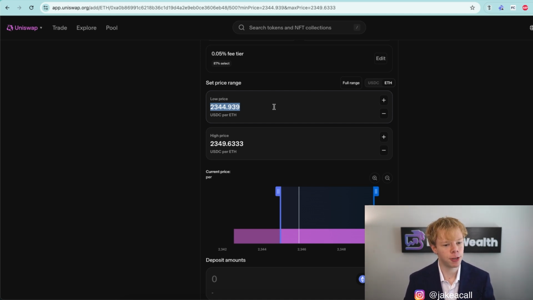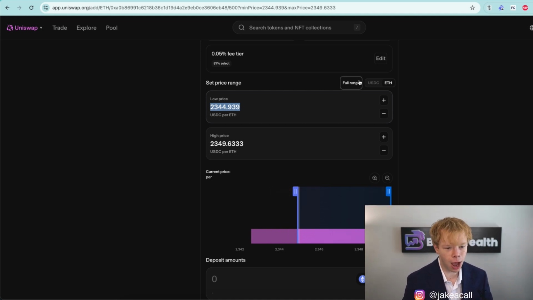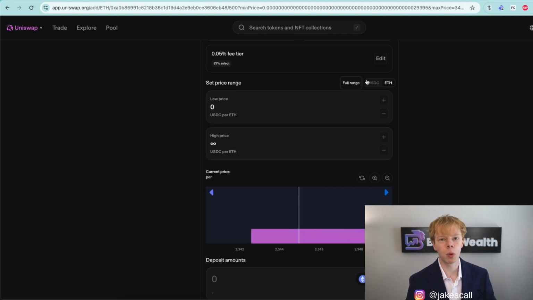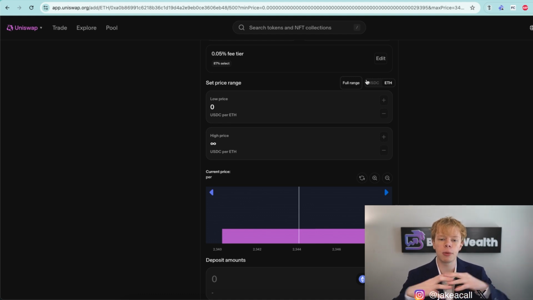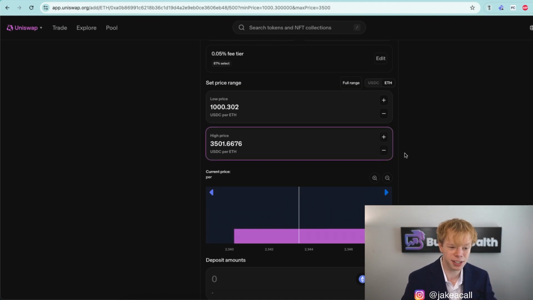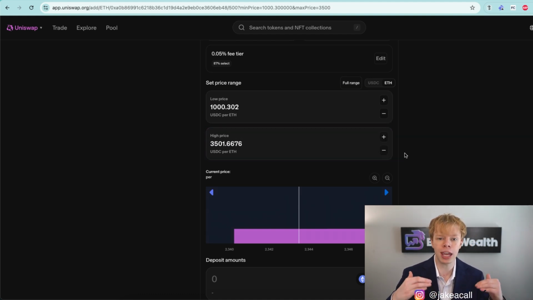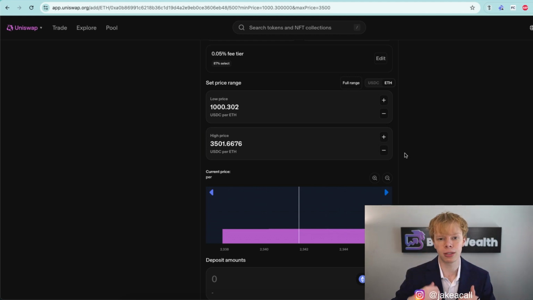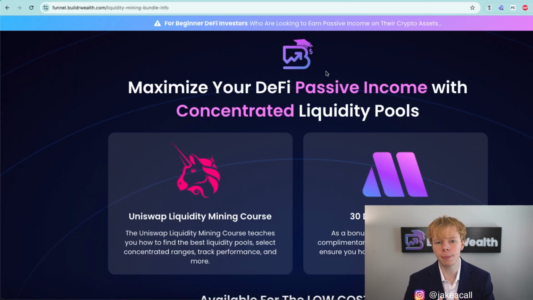That's because of capital efficiency. We could provide liquidity on every single possible price point by just selecting full range, but when we end up doing that and provide on every single possible price point, now our capital is distributed against so many different price points that whenever transactions happen on the current price, we barely have any liquidity on the current price. Whereas if we were to go with a tighter range, let's just say we were to choose a range of 1,000 to 3,500, which is considered a broad range still, we have more capital on each individual price, which means when there is trading activity on current prices, we are going to collect more returns. Anyways, that's the very basics of liquidity mining and how you can actually earn passive income through liquidity pools.